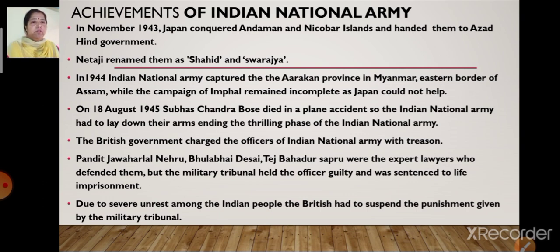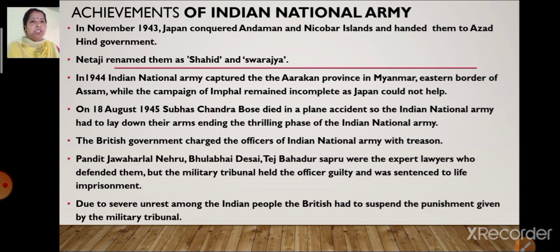Okay, now those who were supporting the INA were charged, that means they were court-martialed, we can say. Pandit Jawaharlal Nehru, Bhulabhai Desai, Tej Bahadur Sapru, these were the expert lawyers who tried to defend the Indian National Army in the British court.